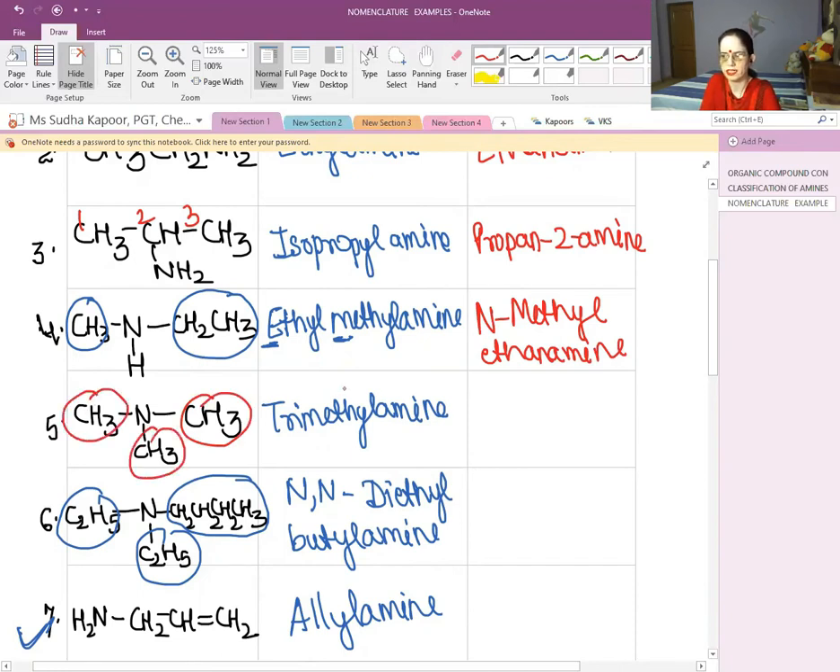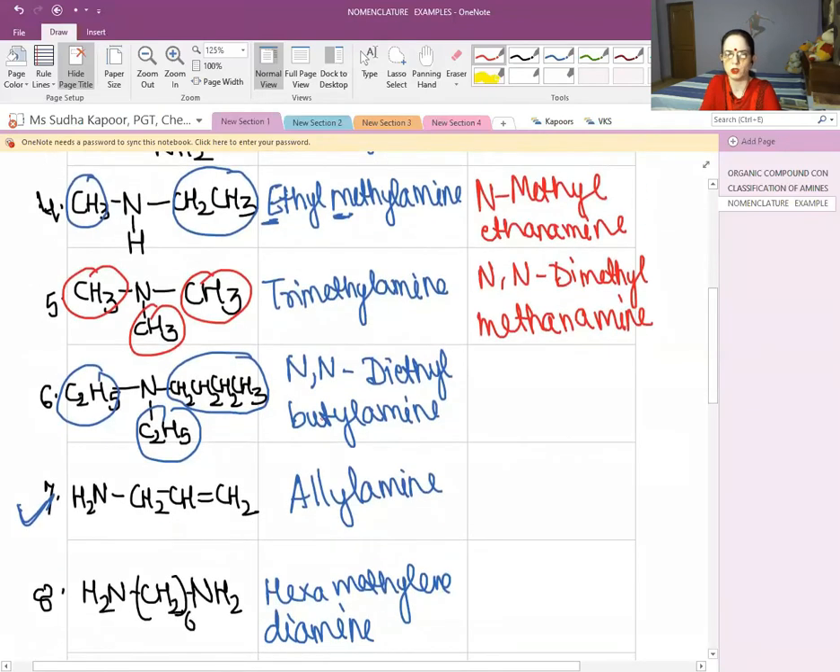In the fifth one, all three are the same, methyl, methyl and methyl. So how can we call it? In this case, two are considered as the branch, all are same. So we will be calling it N,N-dimethyl. And what about the parent? The parent is again amine, methanamine. Let us come to the sixth one, the two ethyl groups and the longest chain, the 4 carbon, acting as the parent. So we will be calling it N,N-diethylbutanamine.